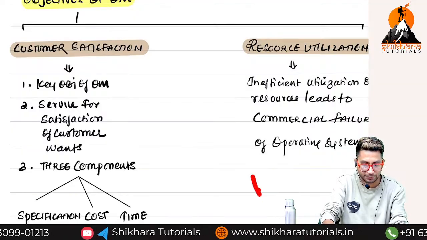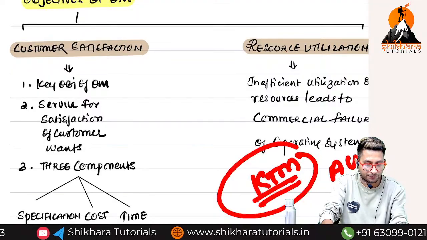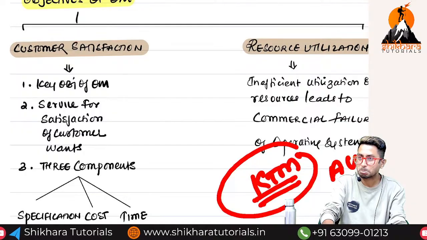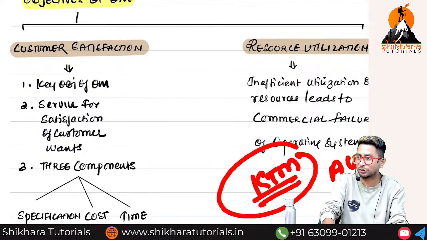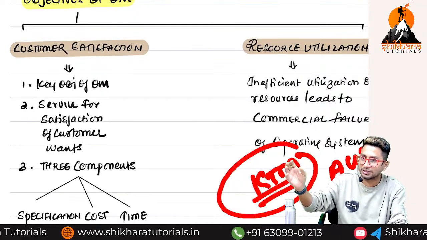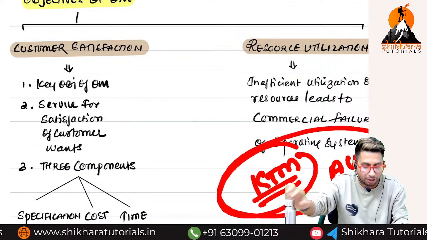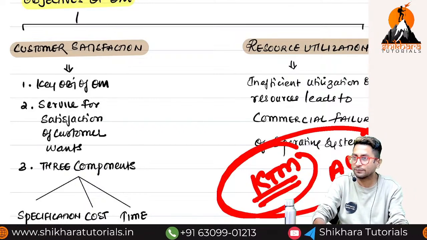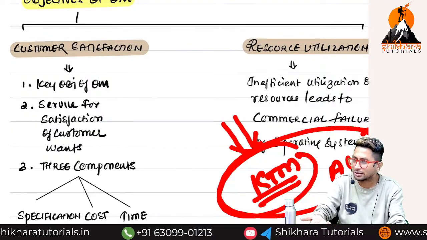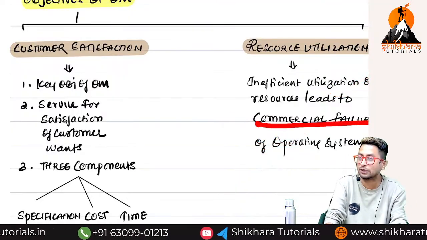Have you heard about the Chapri bike? KTM is from one country called Austria. Who is the owner of KTM? Bajaj. 100% owner of KTM. It is a foreign company, but I think 3-4 years back, Bajaj purchased all the shares of KTM. Now, Bajaj is the 100% owner of KTM as of today. And Austria, they have filed for what? Bankruptcy, right? Because they are not able to sell more, they are selling less. Commercial failure of a business.